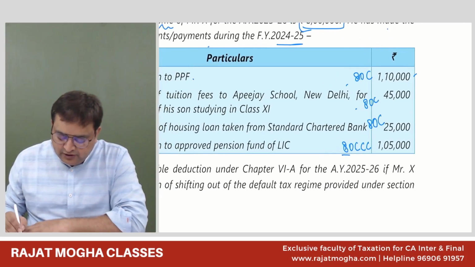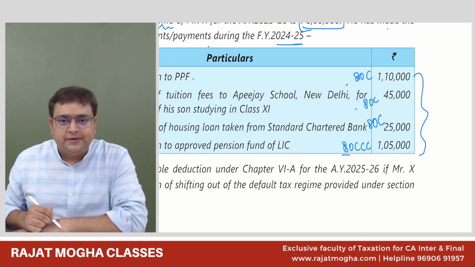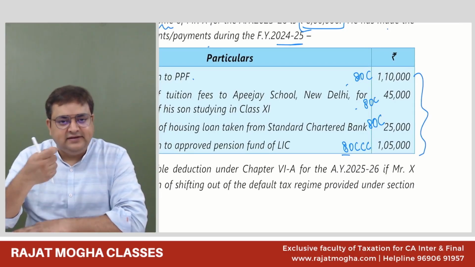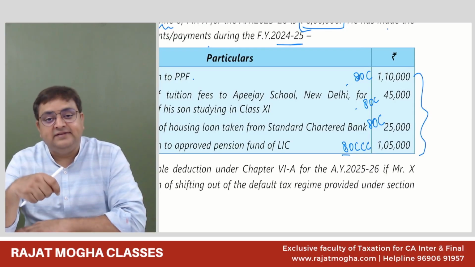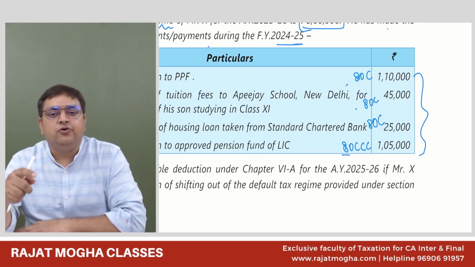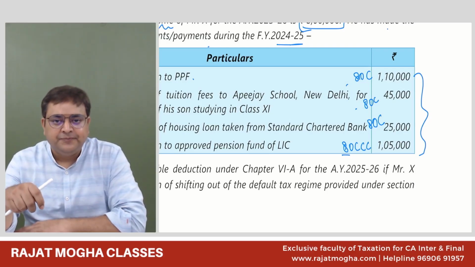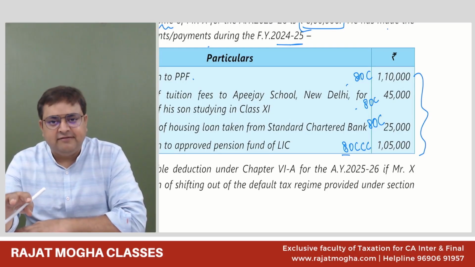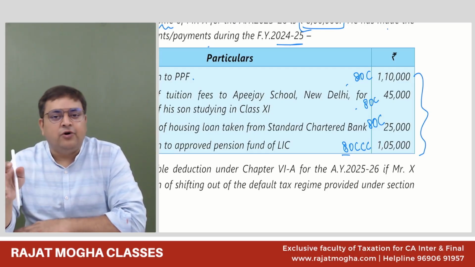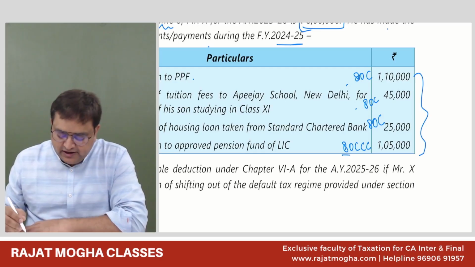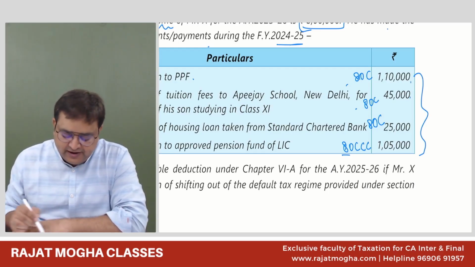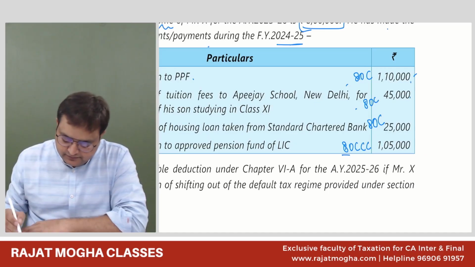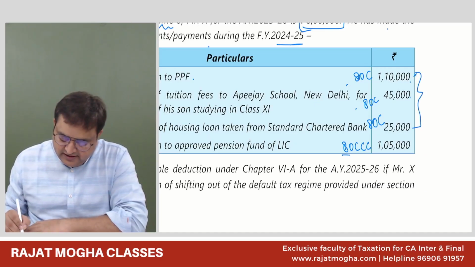Now, if we do the total of all these, we understand 80C, 80CCC, 80CCD1 together cannot go beyond 1,50,000. Here we don't have 80CCD1, but we have 80C and 80CCC, and together they cannot go beyond 1,50,000. You can add them up, but you cannot give more than the limit.